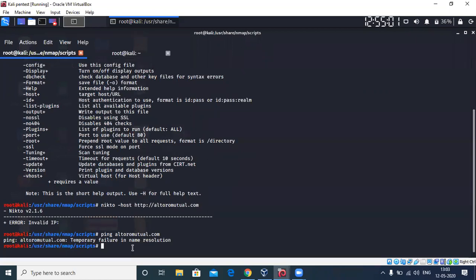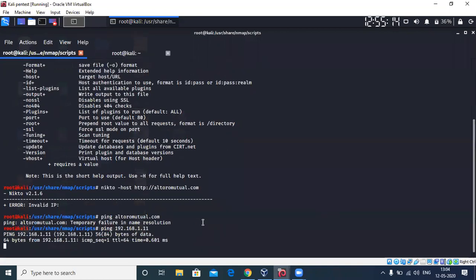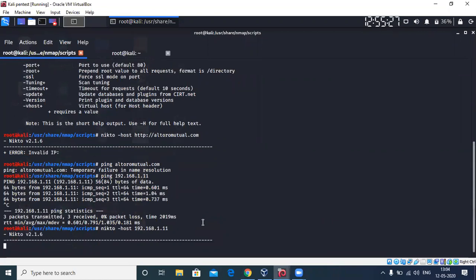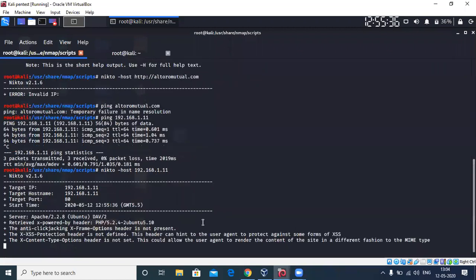My net is not working. Let me ping my own Metasploitable, is it accessible? So let me perform Nikto on my Metasploitable, 192.168.1.1. Right, there you go.